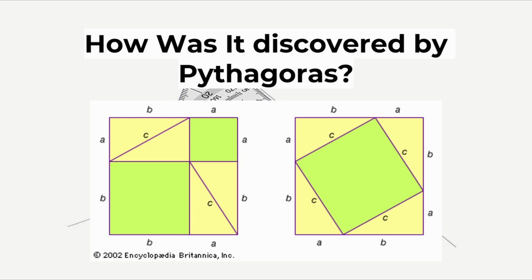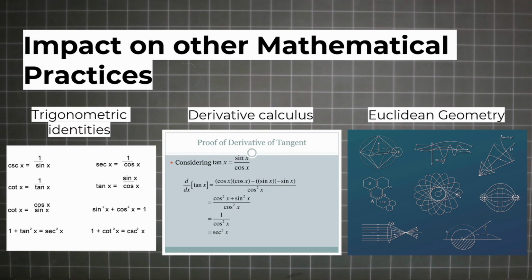The proof that Pythagoras created was the rearrangement proof, which you can see on your screen right now. It's called the rearrangement proof because it relies on the rearrangement of right-angled triangles. We will delve deeper into this proof in another video where we will be discussing and explaining the many proofs of the Pythagorean theorem.